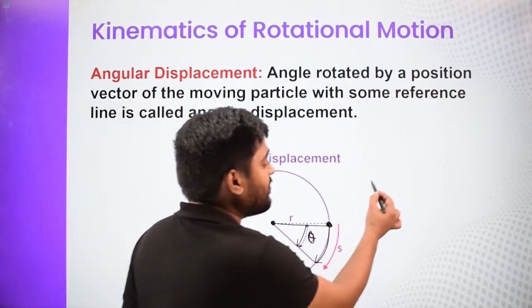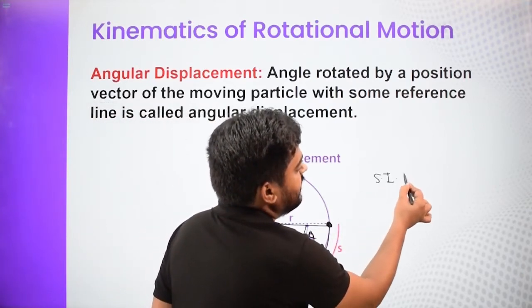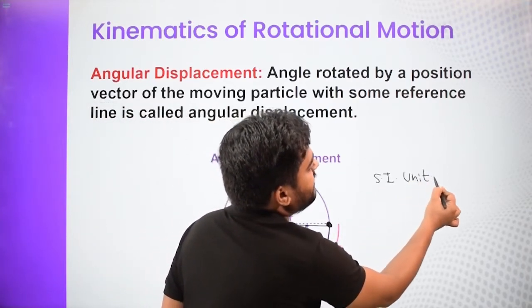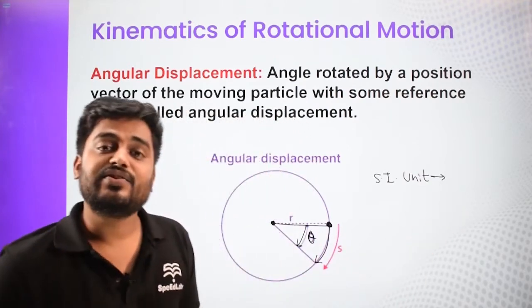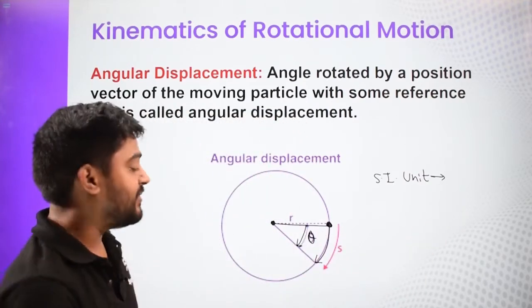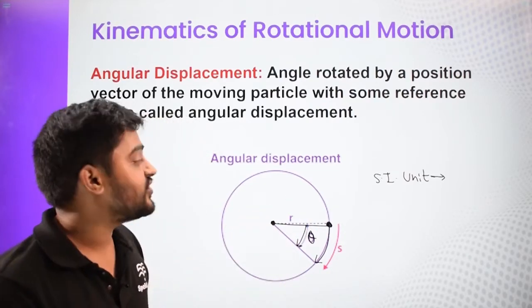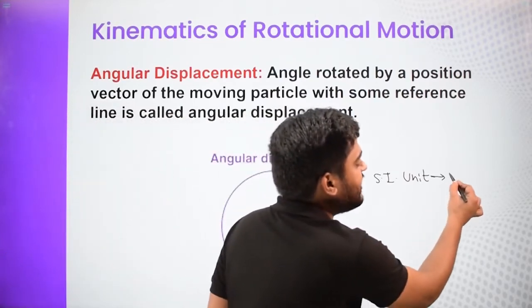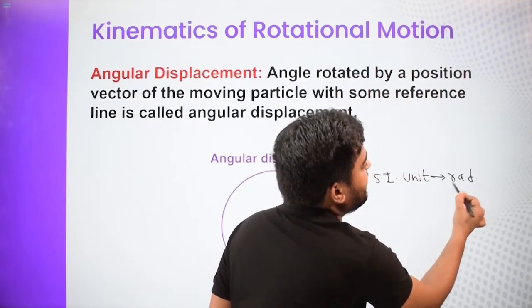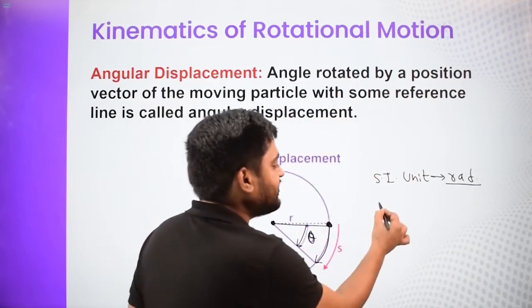If we talk about SI unit, its SI unit is the same as the normal SI unit of an angle. It is just an angle, but with a reference line. So how much is our reference line rotating? This is just an angle, and the SI unit of all angles is basically radians. Now, it is a vector quantity.